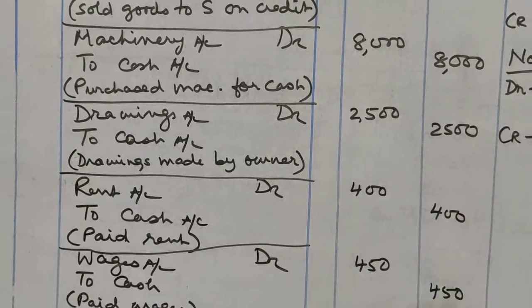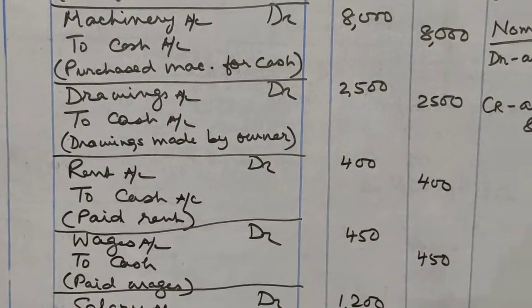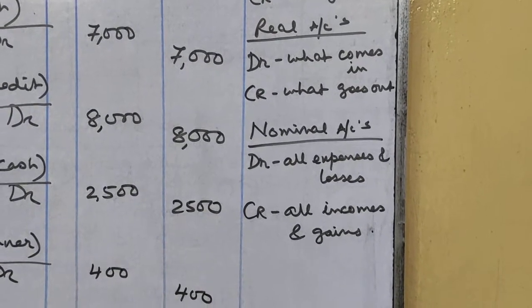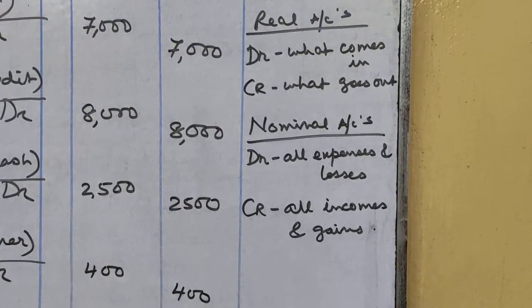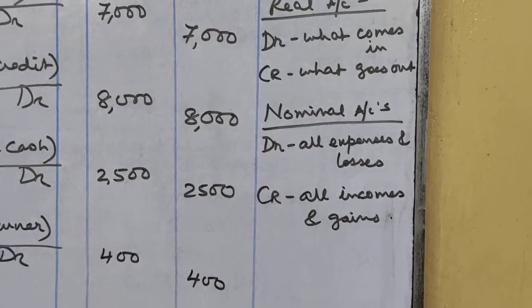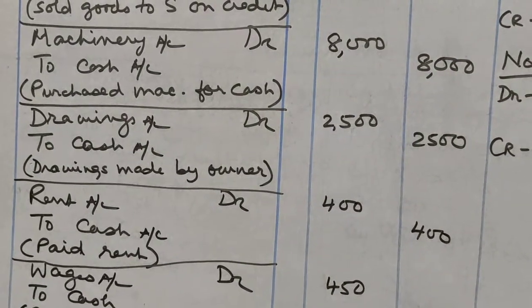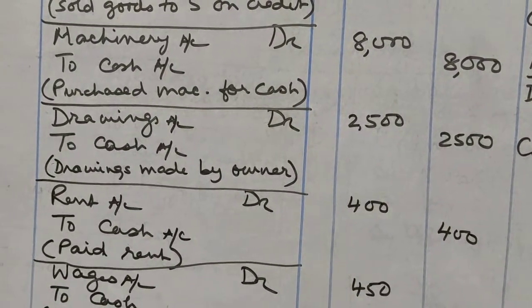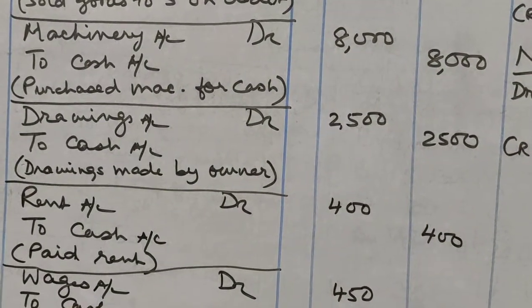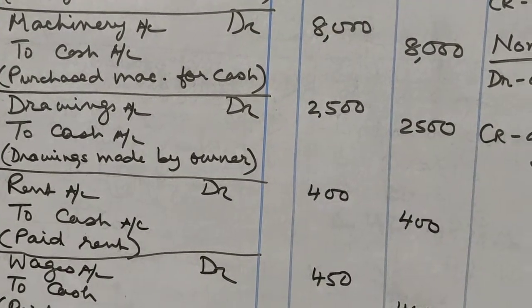Okay? Now paid rent 400. Now rent is an expense. Rent is therefore nominal account. In nominal account, the rules are debit all expenses and losses, credit all incomes and gains. So what is the expense over here? Rent. So I will debit rent account. And what is going out of the business? Cash is going out when you pay rent. So cash account will be credited. So the journal entry will be rent account debit 400 to cash account 400.